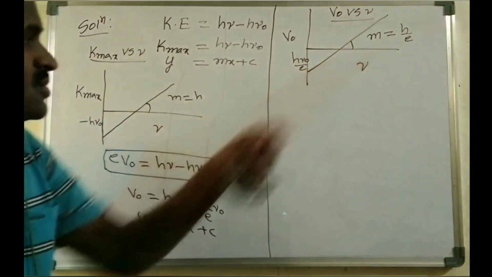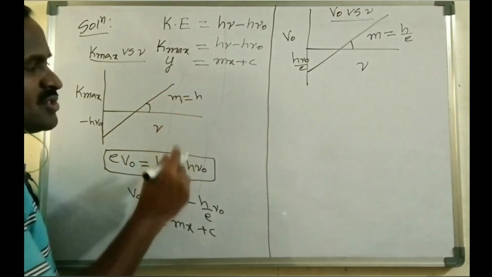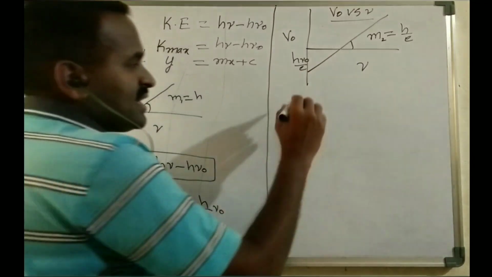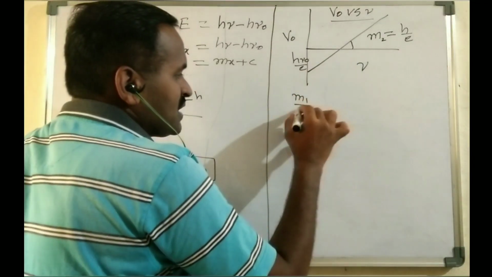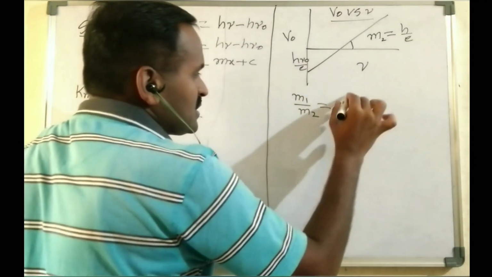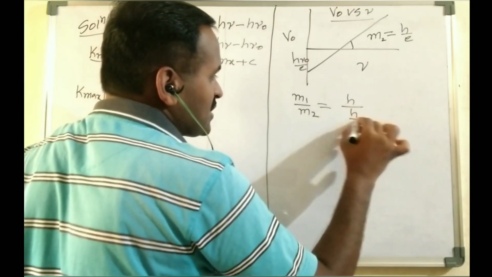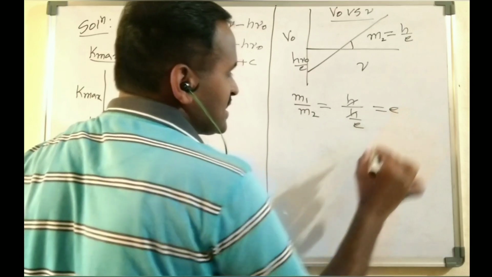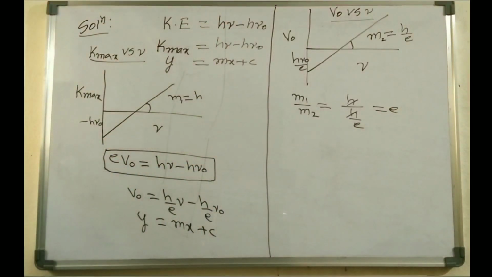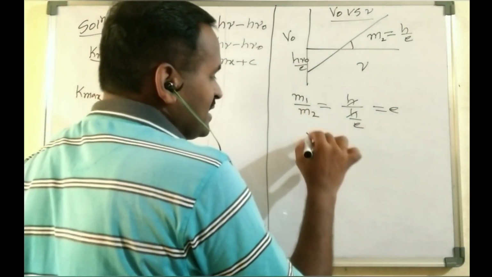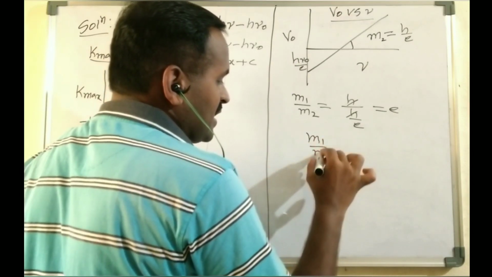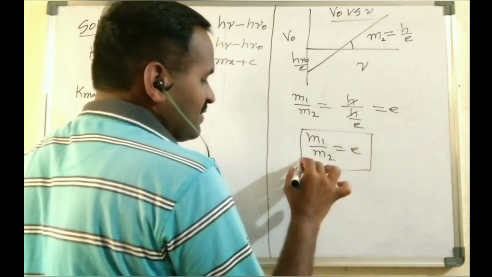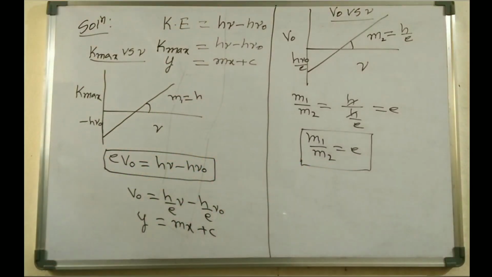From this, whatever slope you get, suppose m1 is the slope for this one and m2 is the slope for this one. The ratio of m1 to m2 is h divided by h by e, and h will get cancelled. Simply the ratio is e, and e is nothing but the charge of an electron. So m1 by m2 equals e, the charge of an electron, is the correct answer for this one.